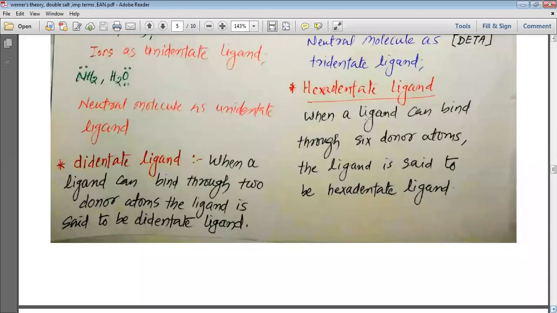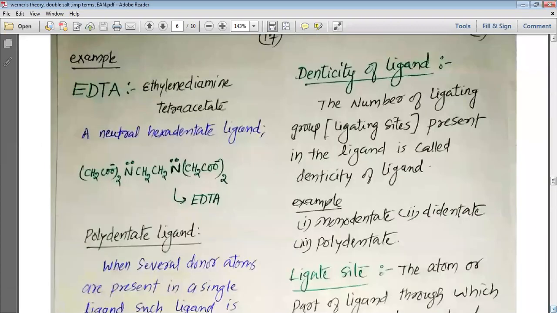Then we have the hexadentate ligand. When a ligand can bind through six donor atoms, the ligand is said to be hexadentate. The example of a hexadentate ligand is EDTA. The full form of EDTA is ethylene diamine tetraacetate.